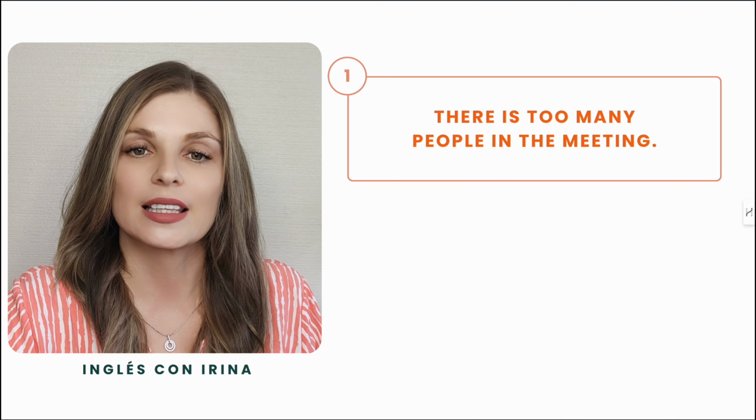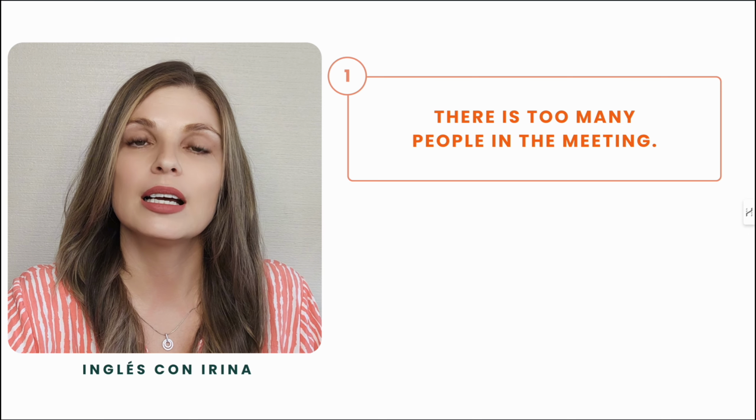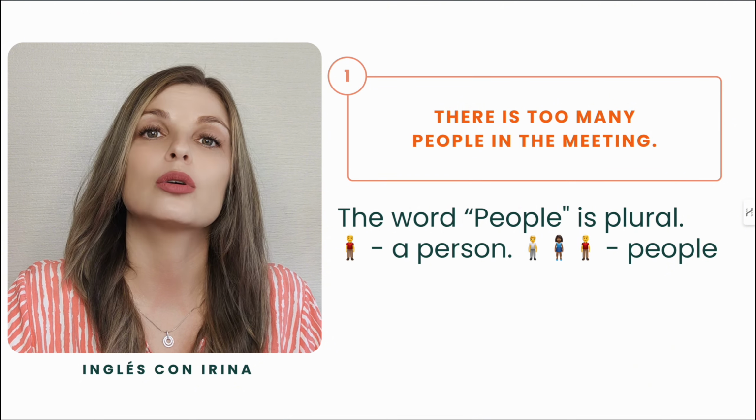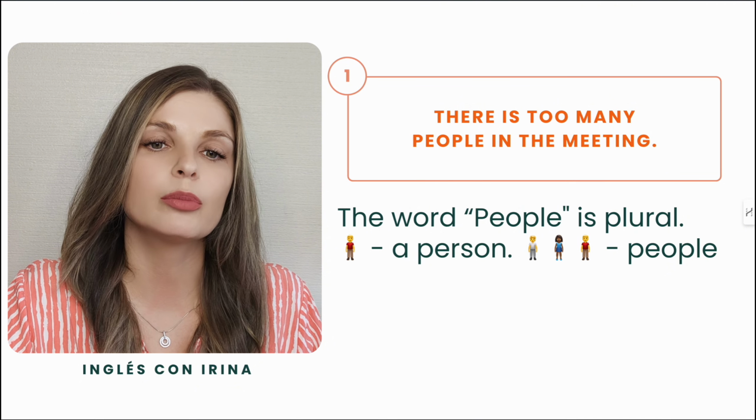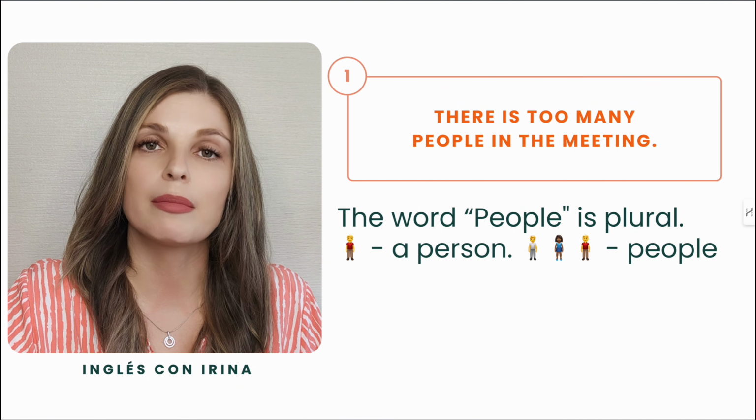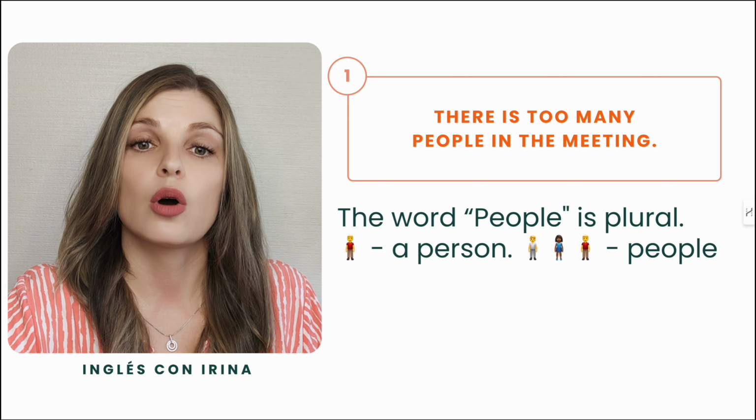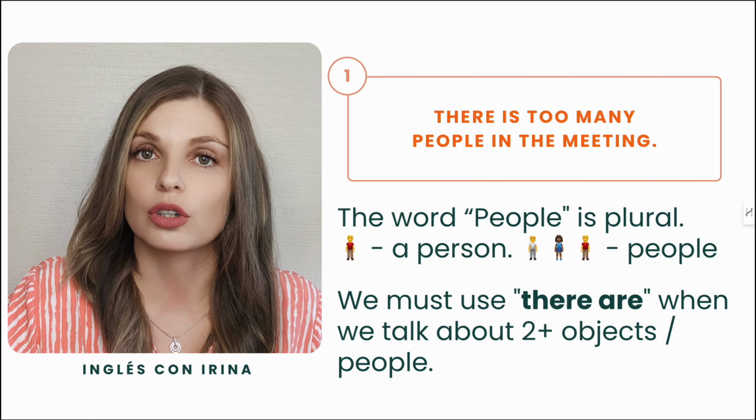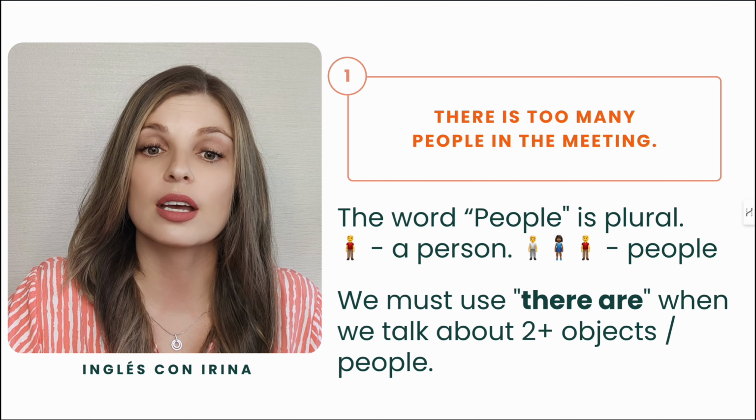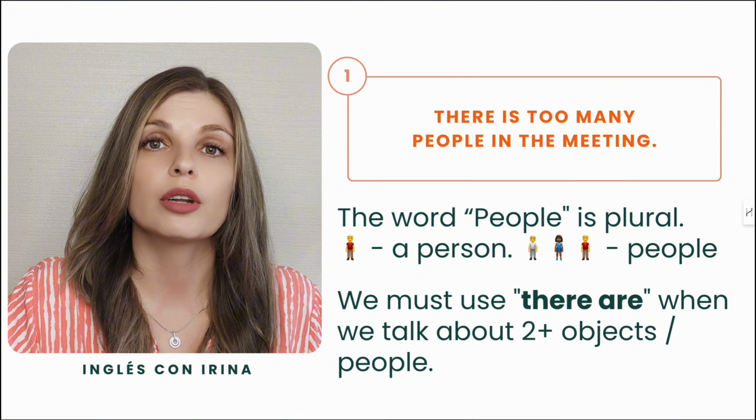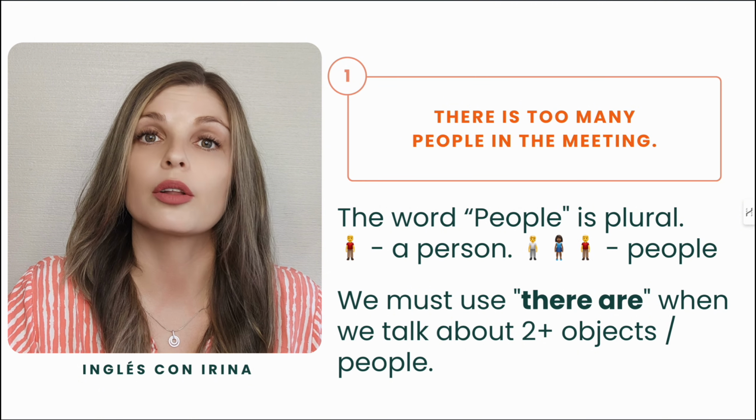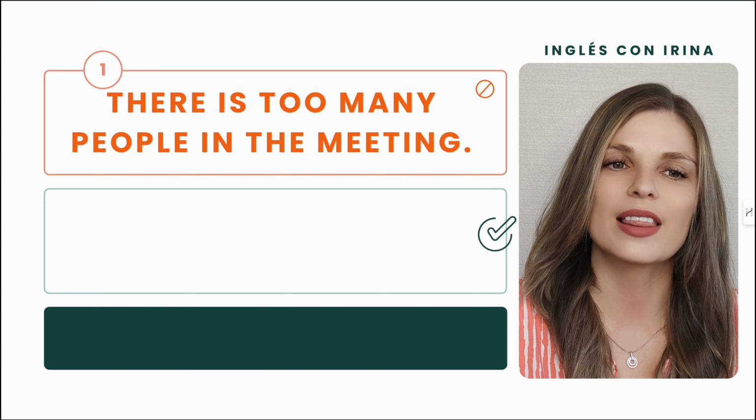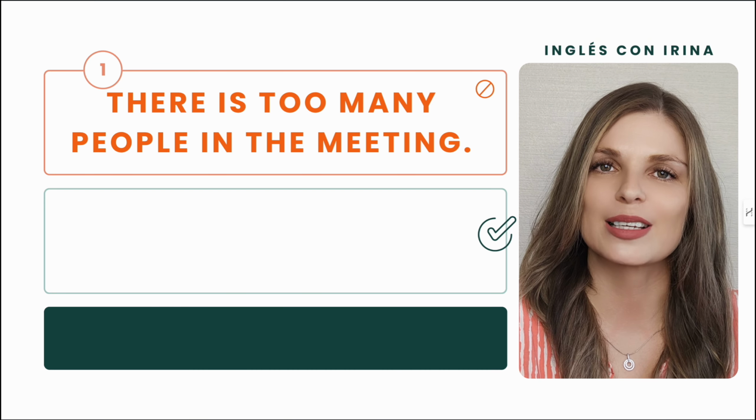In this particular sentence, there's too many people in the meeting. The problem is that people in English is a plural word, right? One person, two, three, many people. So it means that we need to use the plural version of that expression, which is there are. When we talk about two objects, three objects, many objects, or two people, three people, many people. What does it mean? How will you say this sentence correctly according to that explanation?